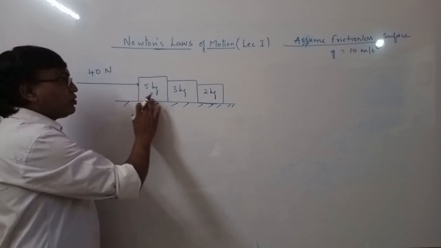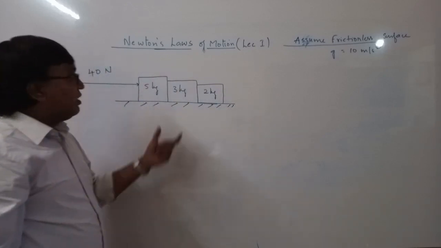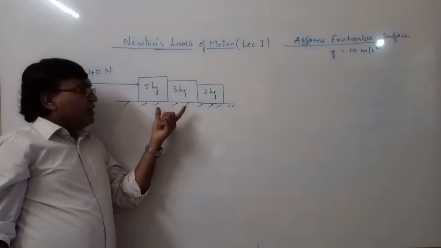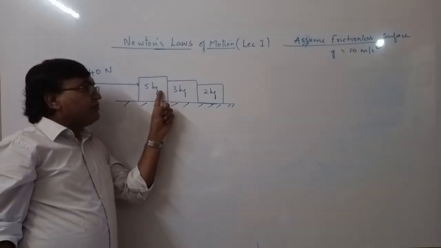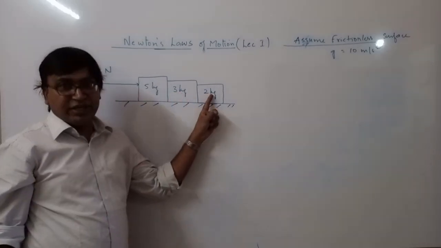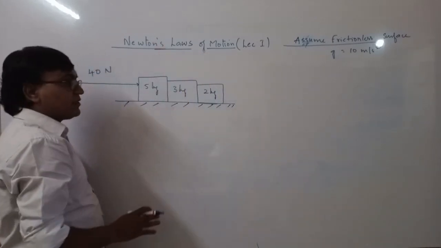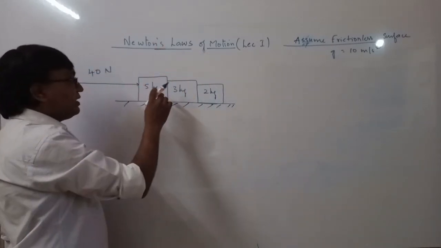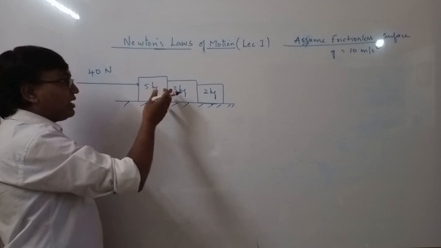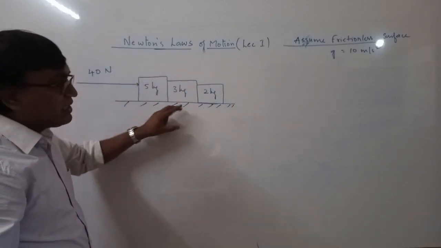So here you can solve this by taking each block as a system. So first of all, what do we have to find out? We have to find out the interaction between 5 kg and 3 kg, and the interaction between 3 kg and 2 kg. Now to find out the interactive forces, actually these forces will be internal to the system if you take the whole system, all 3 blocks, as a system.